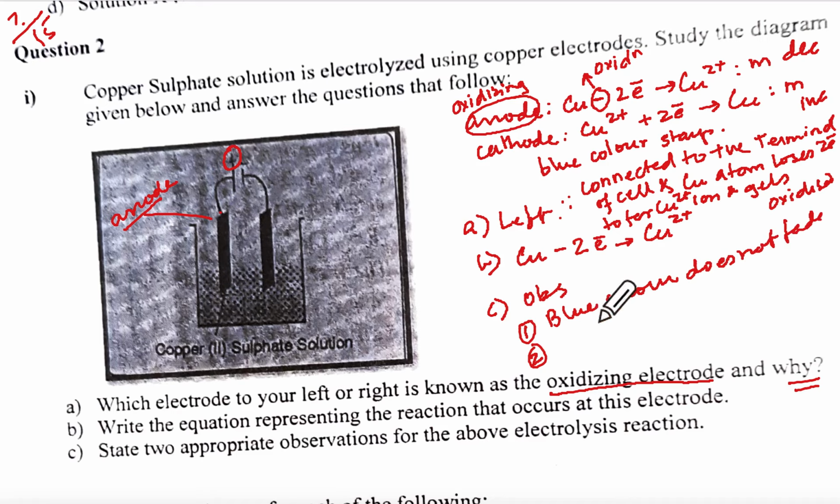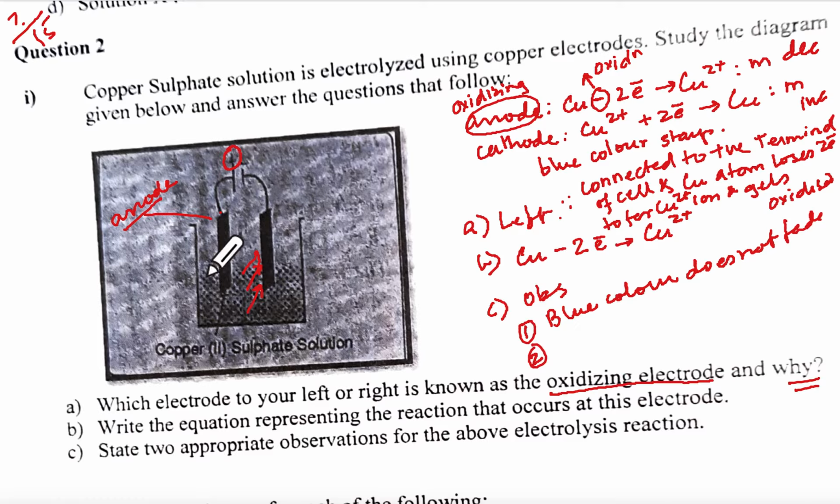And the other one, don't say that cathode mass increases. See, even if it is with inert electrode, cathode mass will increase because copper will keep on getting deposited here, correct or no?